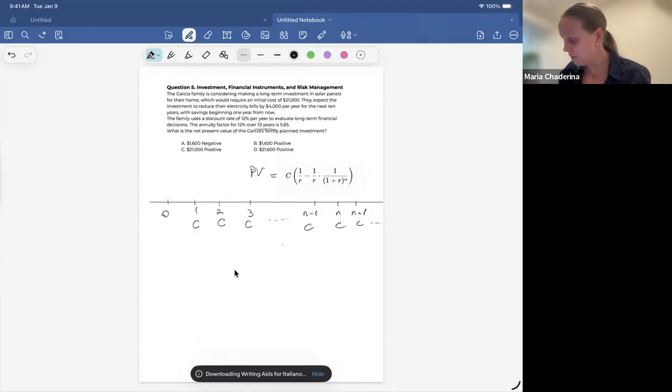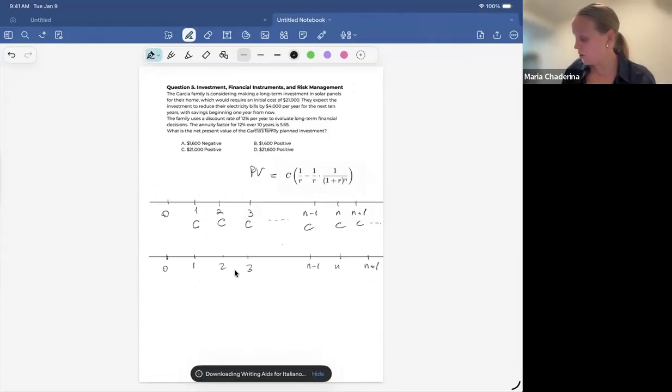So at the same time as we have this perpetuity, what I want to illustrate to you is another perpetuity that starts in period n+1. Instead of starting in period 1, this second perpetuity is going to start with the cash flows in period n+1, and then again continue until infinity.